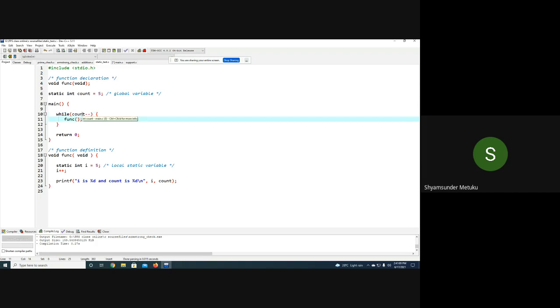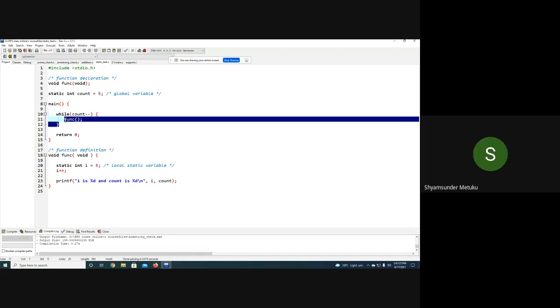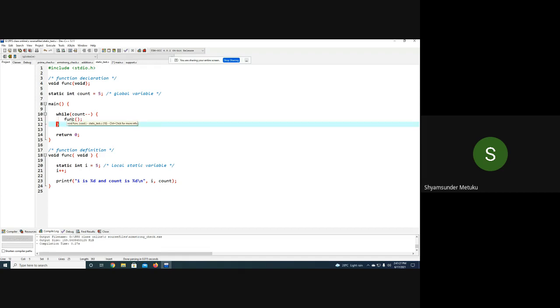So count becomes 4. Is 4 zero or non-zero? Non-zero. For a while, is non-zero true or false? Any non-zero number inside the while condition is true. So when it is true, it is going to call the function. It will directly jump here. After jumping here, it is going to declare a static variable int i is equal to 5.